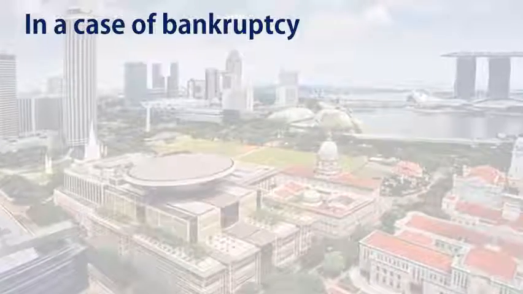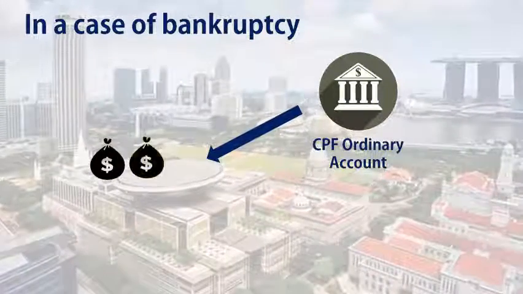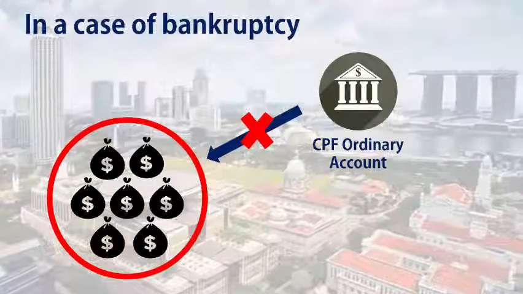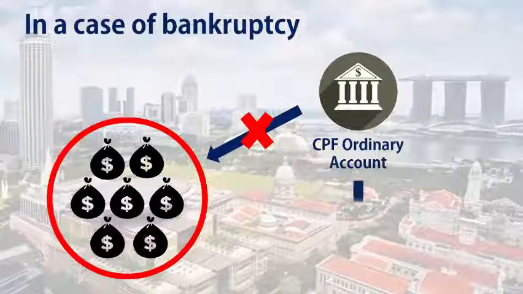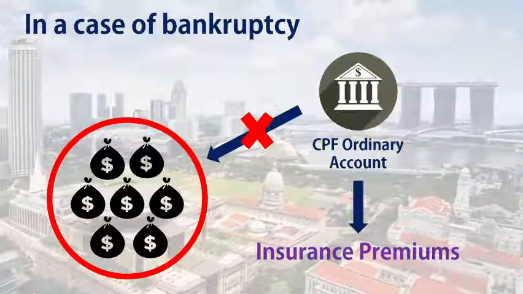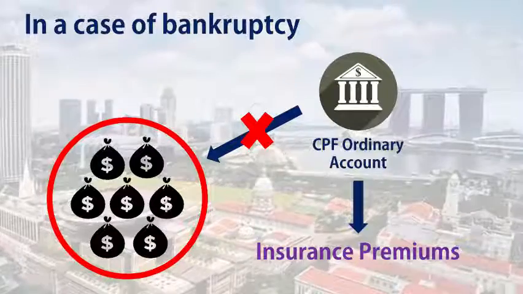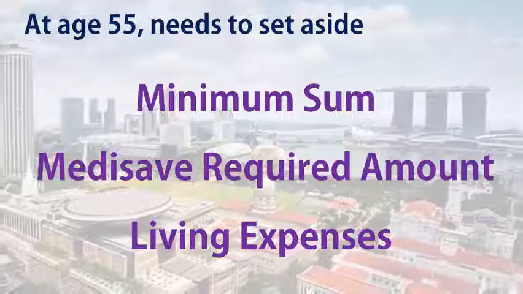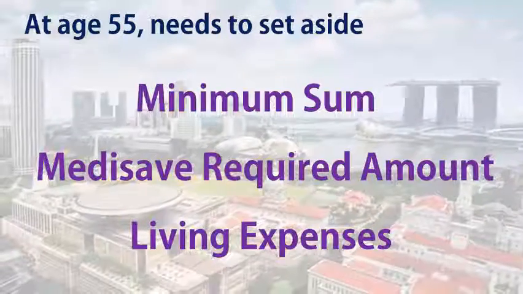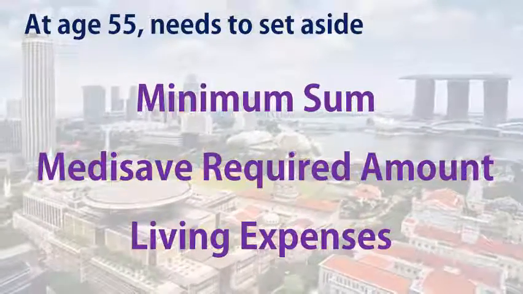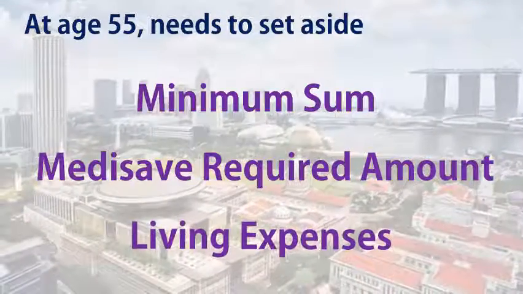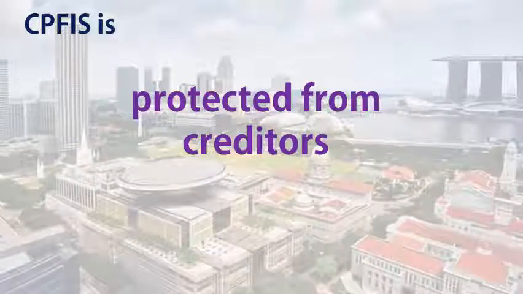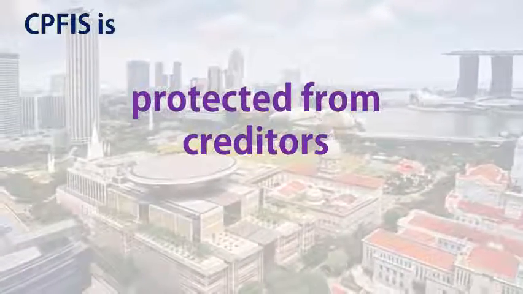In the case of bankruptcy, you cannot use CPF monies for investment anymore. However, you can continue to hold investment prior to the bankruptcy, but no new investments. You can still carry on to use CPF monies to pay insurance premiums. And at age 55, you need to set aside monies for CPF minimum sum, Medisave required amount, and a specified amount of living expenses. And during bankruptcy, CPFIS is protected from creditors.